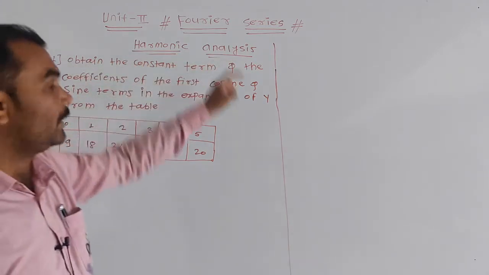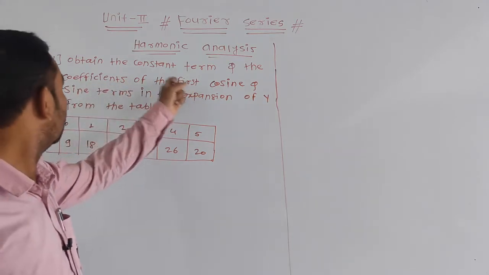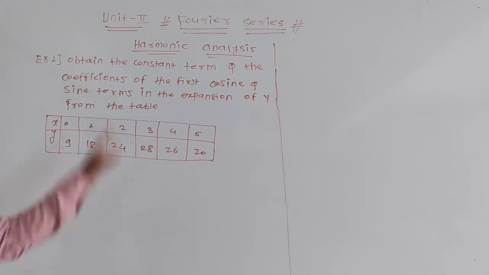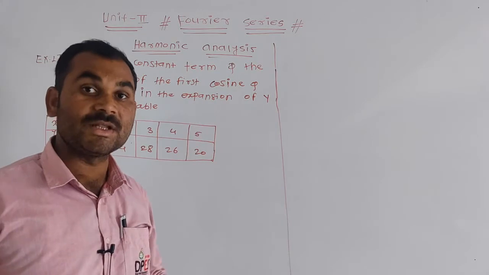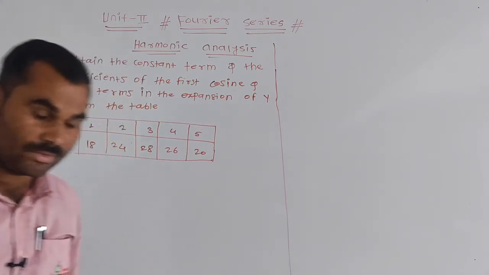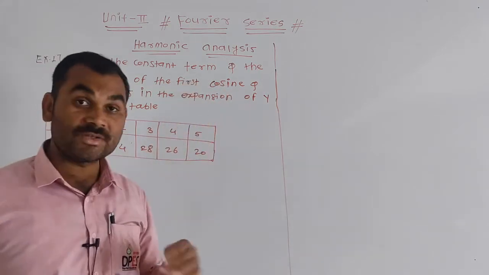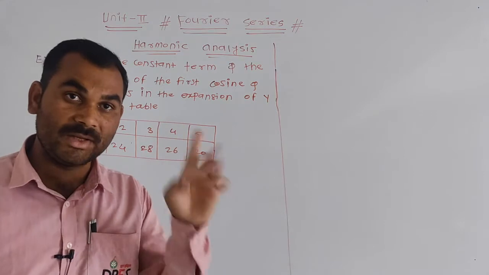Obtain the constant term. Constant term is nothing but a0. And the coefficient of the first cosine and sine terms. Coefficient of first cosine, what is the meaning? What will be the coefficient of cosine? It is an, so for the first it will be a1. We have to find the value of a1.